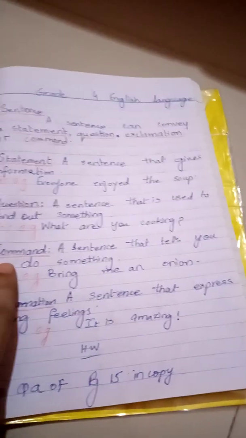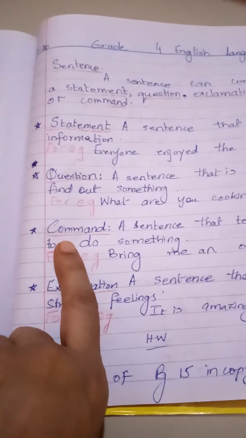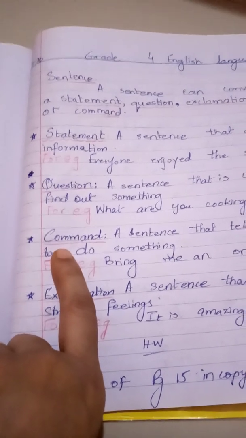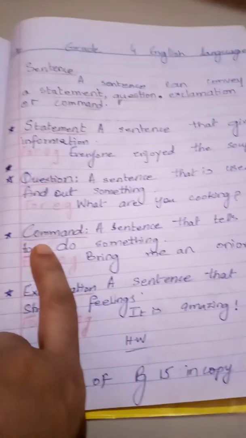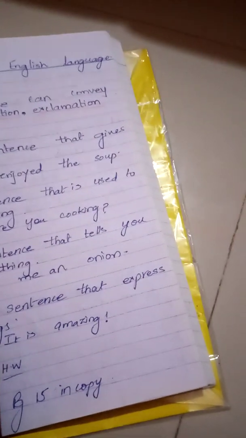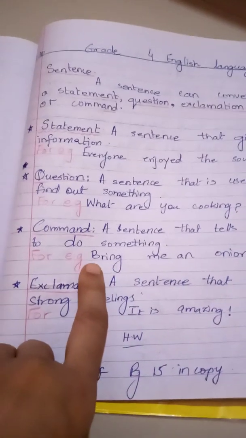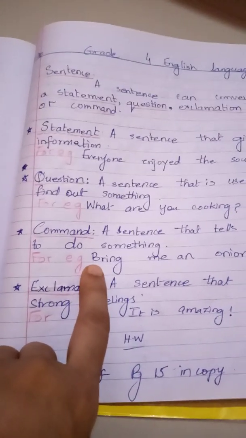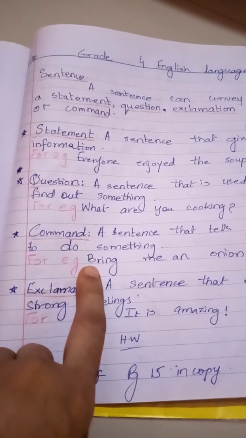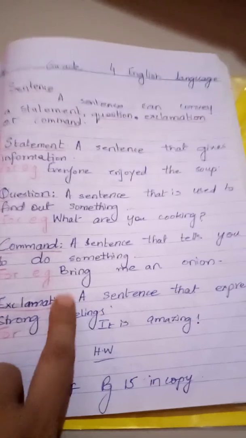Now the third thing is command. Command is when you are ordering something. You are giving an order to someone or something in a sentence, that means a command. So a sentence that tells you to do something is called a command. For example, bring me an onion, do this work, finish this work on time. Whatever order we are giving in a sentence, this is called a command.